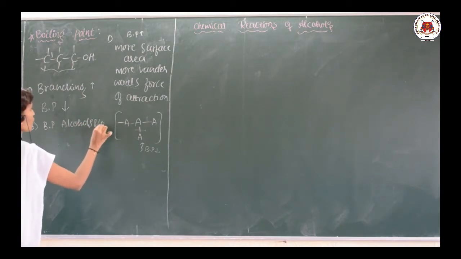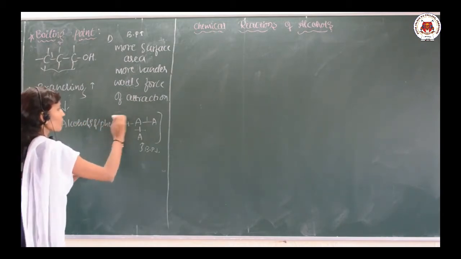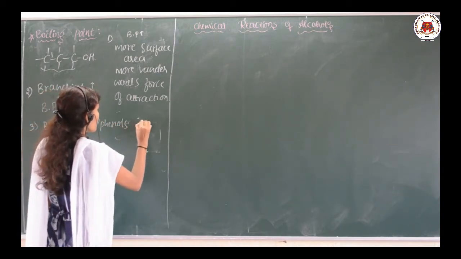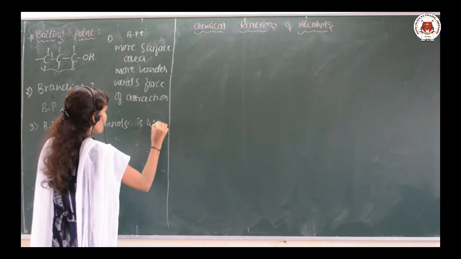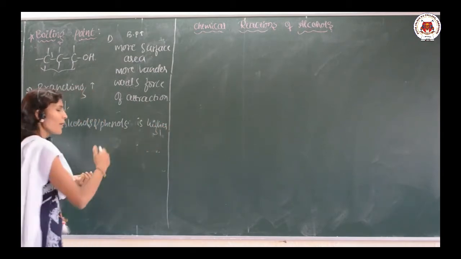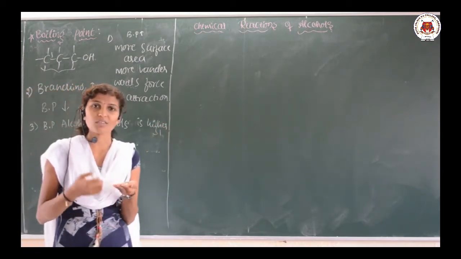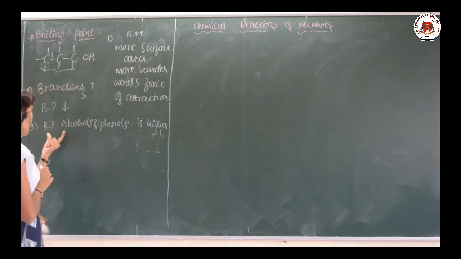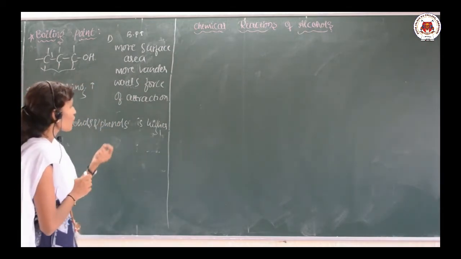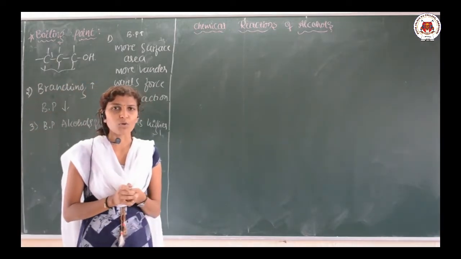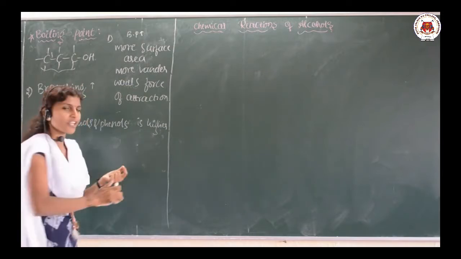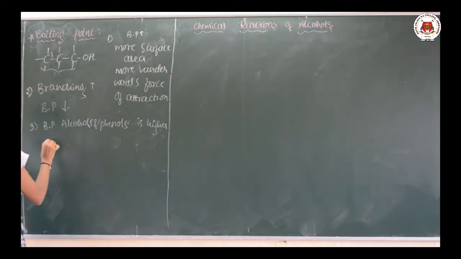Alcohols and phenols have a higher boiling point as compared to haloalkanes, haloarenes, ethers, hydrocarbons, etc. So, the boiling point of alcohols and phenols is higher, even when we compare with a compound of a similar molecular formula. Let me explain by taking an example.